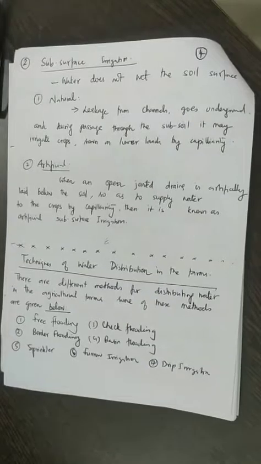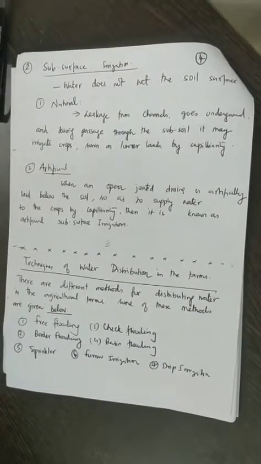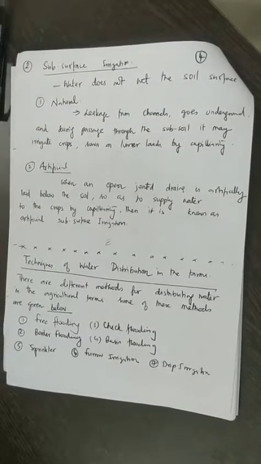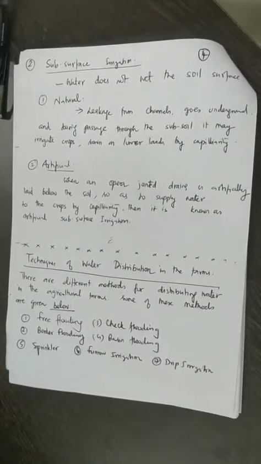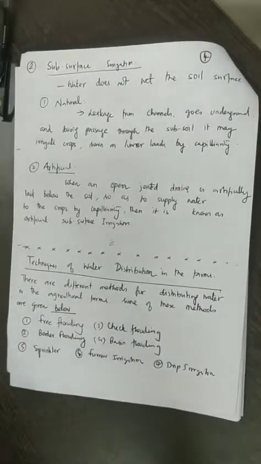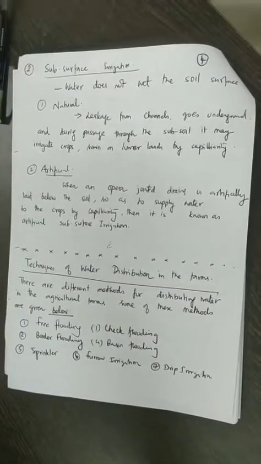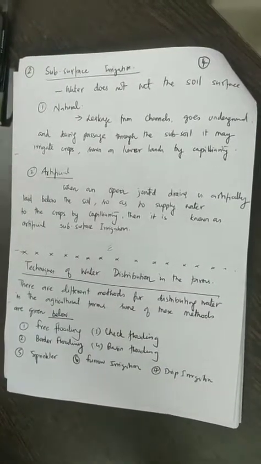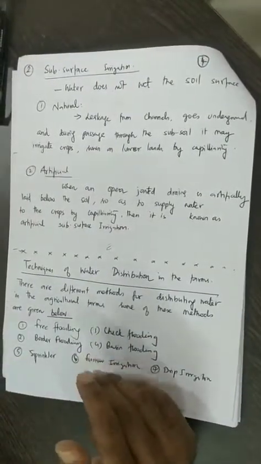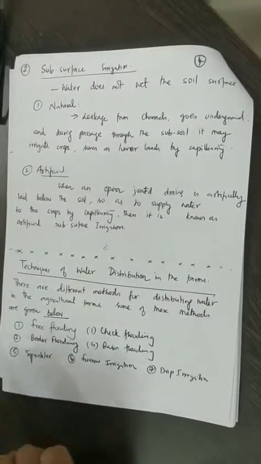There is no wastage of water due to evaporation. And in furrow irrigation, as I said earlier, you create a small furrow kind of a thing in the fields, and water is allowed to move in the furrows, and the plants are grown on the top or the banks of this furrow, so that water will enter the plants through the effect of capillary. More details about these different techniques of water distribution can be found in the book Irrigation Engineering by S.K. Garg.